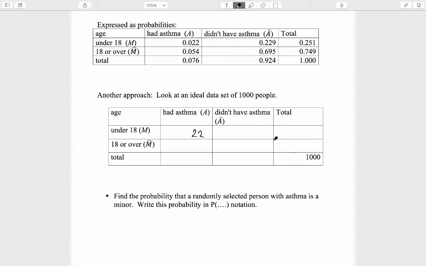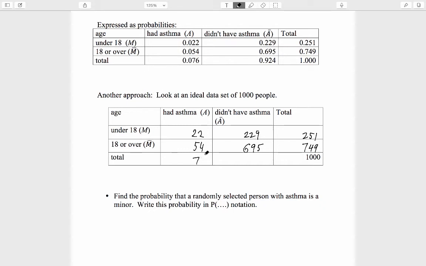How many people out of 1,000 didn't have asthma? That's 229. The probability times the total number in the dataset. The total under 18, we can either add these up to get 251, or we could just take this total probability, 0.251 times 1,000. By the same thinking, we'll get 54 here, we'll get 695 adults who did not have asthma, and 749 adults total.